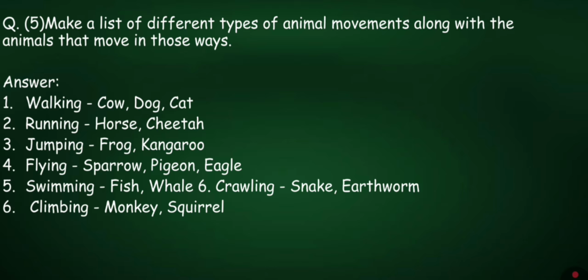Third, jumping: frog, kangaroo. Fourth, flying: sparrow, pigeon, eagle. Fifth, swimming: fish, whale. Sixth, crawling: snake, earthworm. And seventh, climbing: monkey, squirrel.